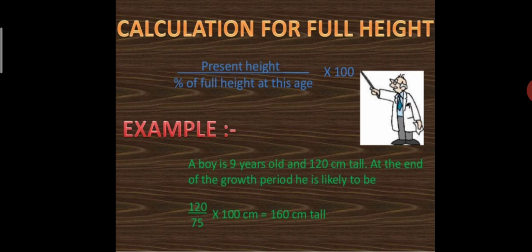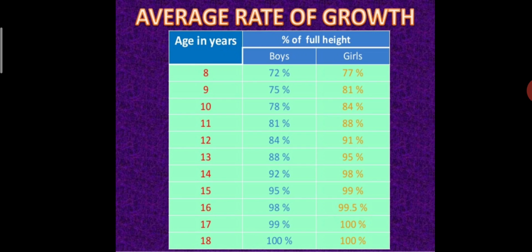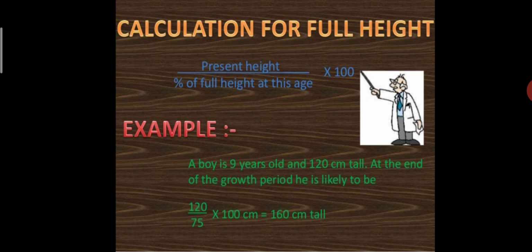Okay, and according to 9 years in this table, the boys' percentage is 75. Now 120 is our present height, and 75 is the percent of full height, into 100. So when we calculate this, what is the exact calculation for the full height? That is 160 centimeters tall. Okay, in this way you can calculate the full height.